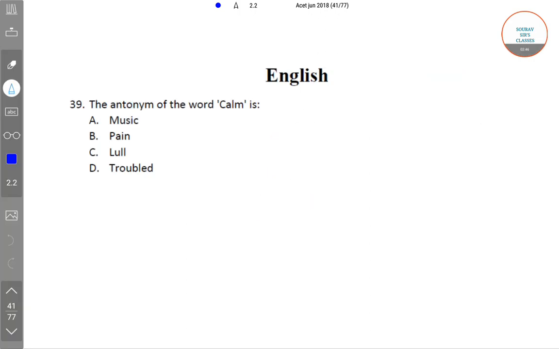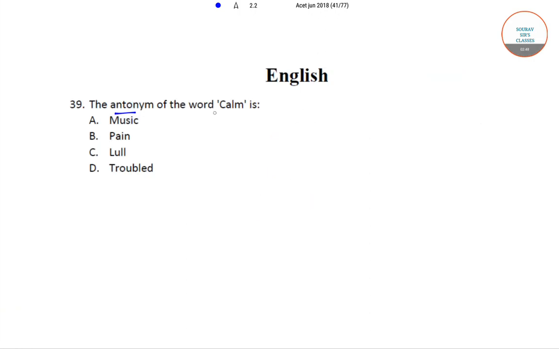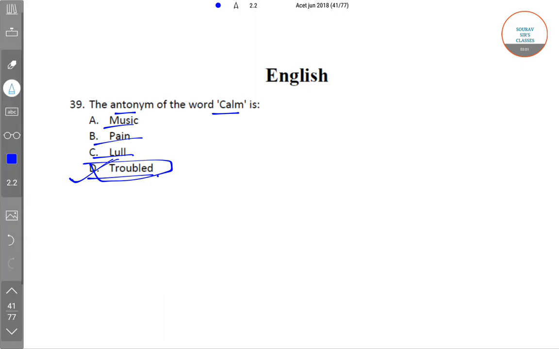The next question is, the antonym of the word calm is option A music, option B pain, option C lull, option D troubled. Option D is the correct answer. The antonym of the word calm is troubled.